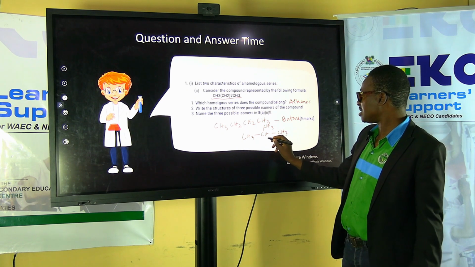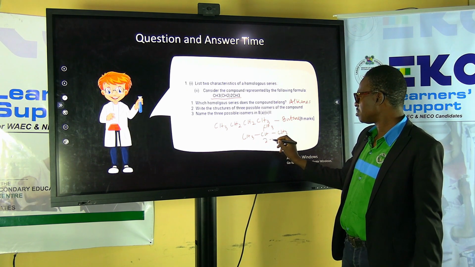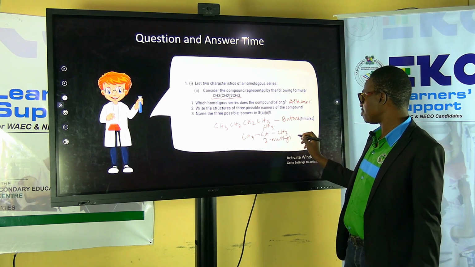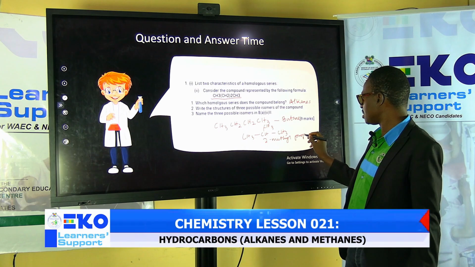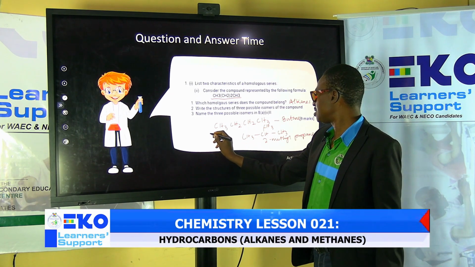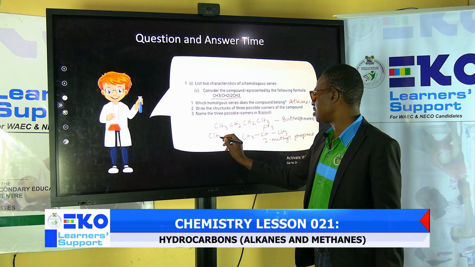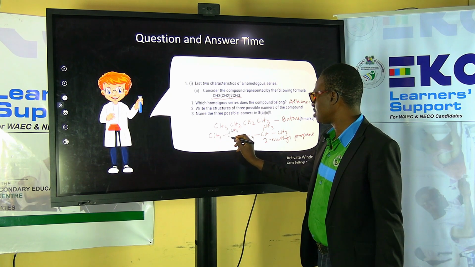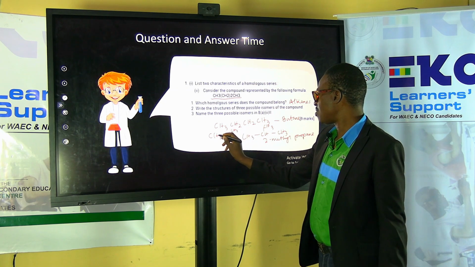You see, and this is called what? 2-methyl. Then how many carbon? 1, 2, 3. Propane. Then the last one, you can have CH3, C, then you have CH3 up, then you have CH3 down, 1, 2, 3, 1, 2, 3.